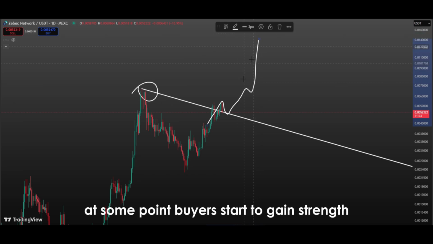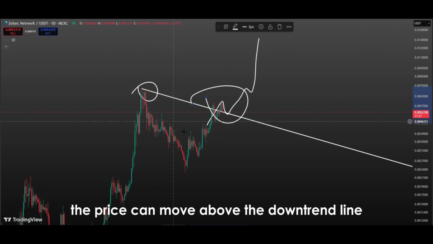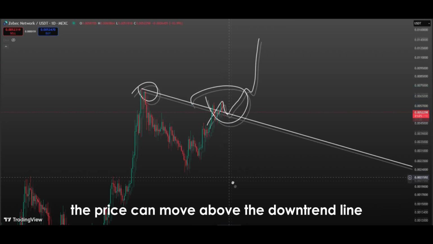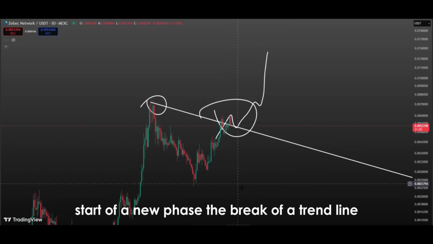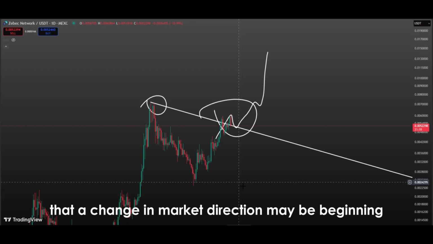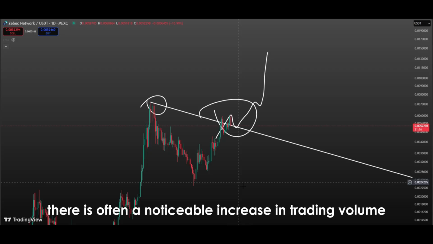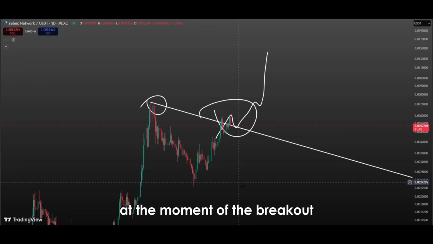At some point, buyers start to gain strength, sellers weaken, and the price may break this downward momentum. In such a case, the price can move above the downtrend line, signaling the start of a new phase. The break of a trend line is an important technical signal because it indicates that a change in market direction may be beginning. If the price has stayed below this line for a long time, there is often a noticeable increase in trading volume at the moment of the breakout.